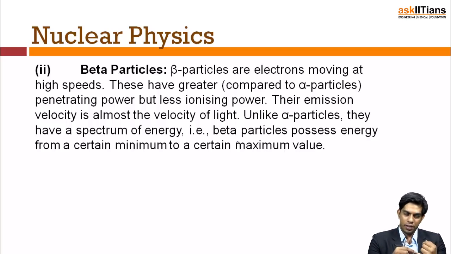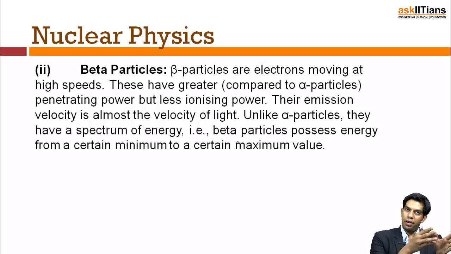But the other case is, it has one negative charge. So that's the problem associated with beta particles. It is very penetrating, but it's not able to ionize that much. Now, the other important fact is they have a spectrum of energy, related to the speed with which I can throw them out.